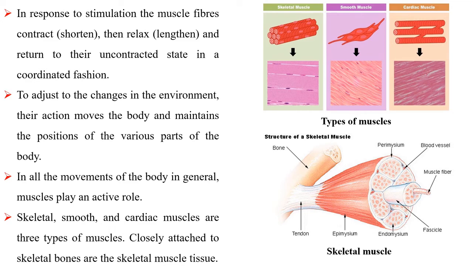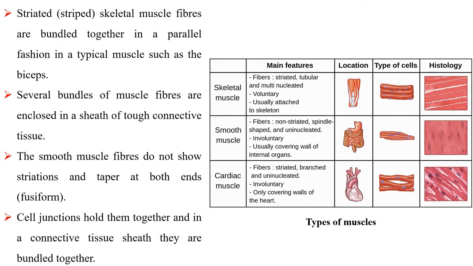Closely attached to skeletal bones is the skeletal muscle tissue. Striated skeletal muscle fibers are bundled together in a parallel fashion in a typical muscle such as the biceps. Several bundles of muscle fibers are enclosed in a sheath of tough connective tissue. The smooth muscle fibers do not show striations and taper at both ends. Cell junctions hold them together and they are bundled together in a connective tissue sheath.